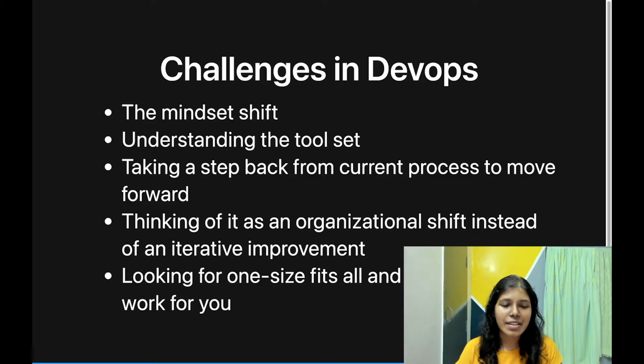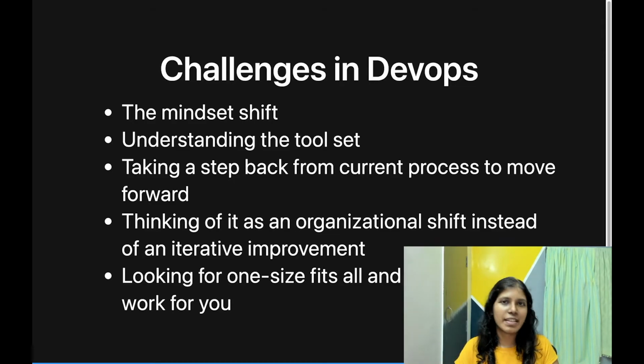The third point is to take a step back from the current process and understand it, because none of these are set in stone, which is one of the other points I have. None of these are set in stone. Just because you start using Jenkins doesn't mean you have to use it in the best possible way. You have to find out what works best for you. So that is an important point that is missing. You have to take a step back, look at how your conveyor belt is working, what are the processes that are blocking it, and then come up with a system around it with these tools involved.